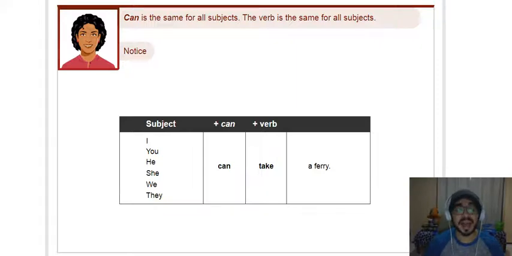For example, I can, you can, he, she, it, we, they can. Okay? Teacher, but in the simple present, he, she, it, we put s or es or ies. Yes, but with can we do not use s, not he cans. No, he can, she can. There's no variation. Okay, so pay attention on that, right?